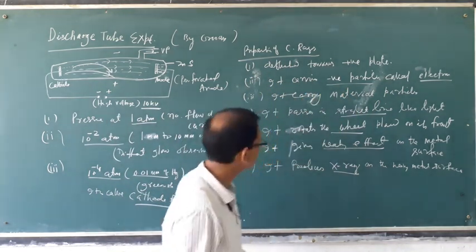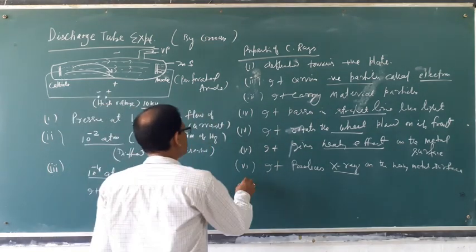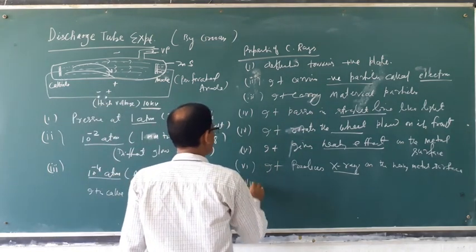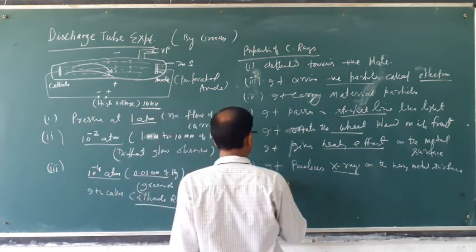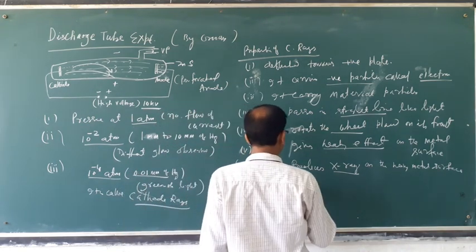So these are some properties. Its velocity is like light velocity.